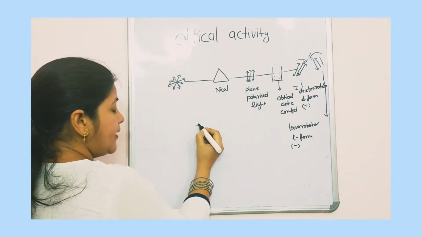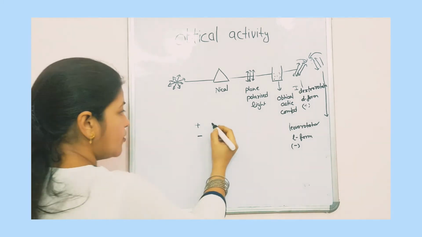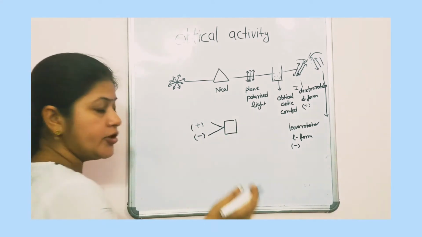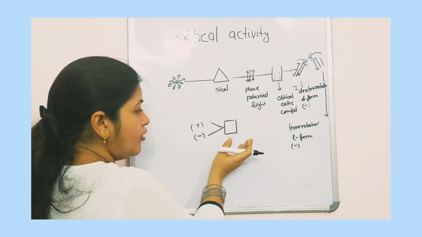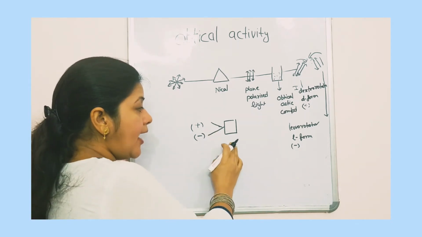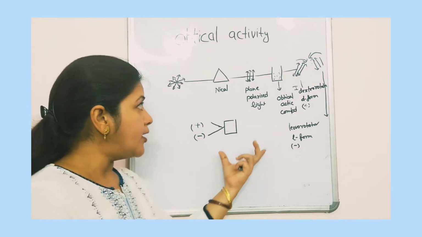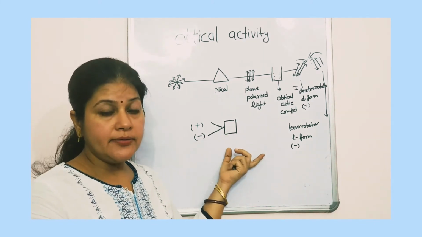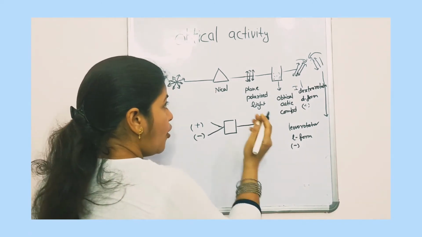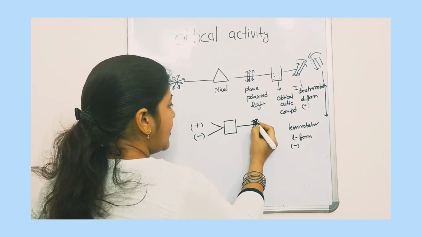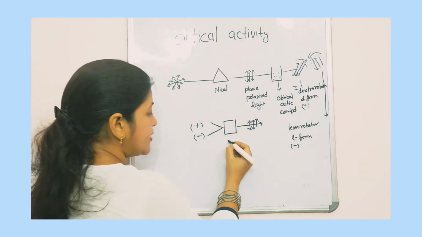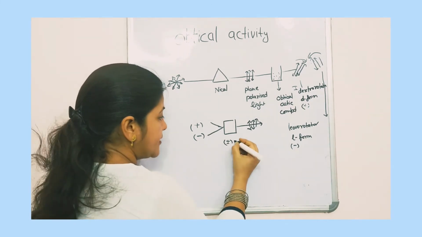That is, when D form and L form, positive and negative compounds, are mixed together, they lose their optical activity because the magnitude of the light rotated by the dextrorotatory cancels that of the levorotatory, and the light is not disturbed from its path. Such a mixture is called a racemic mixture, represented by plus-minus.